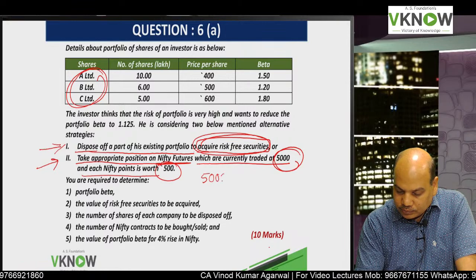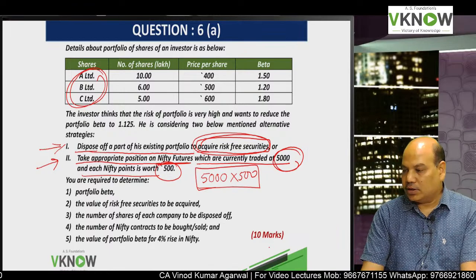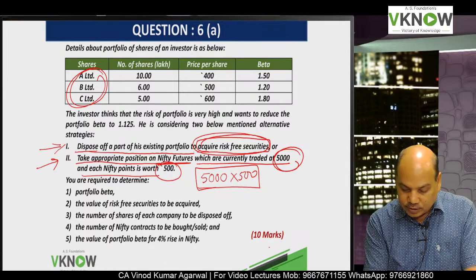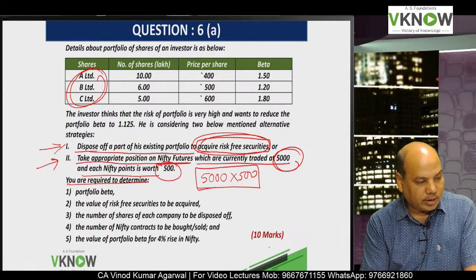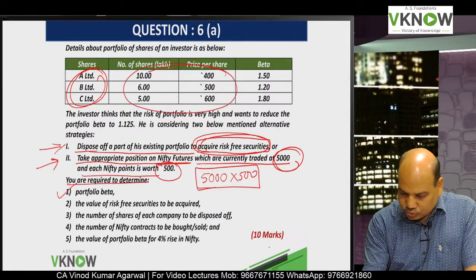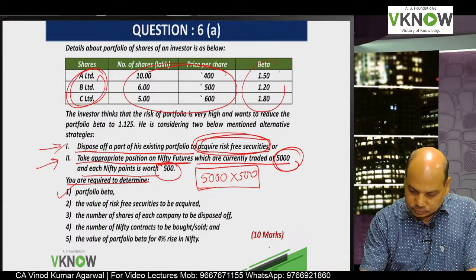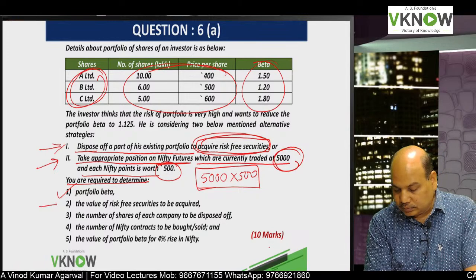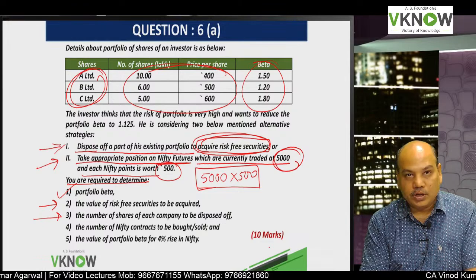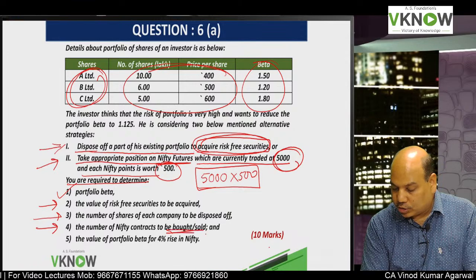So one lot, or one contract, is equivalent to 5,000 into 500. You are required to determine portfolio beta. Multiply these two, you'll get value, convert into weight, into beta. Then value of risk-free securities to be acquired, number of shares of each company to be disposed of, number of Nifty contracts to be bought or sold.